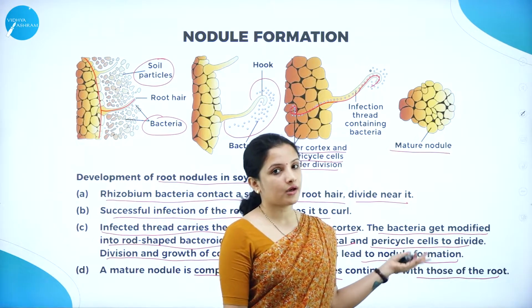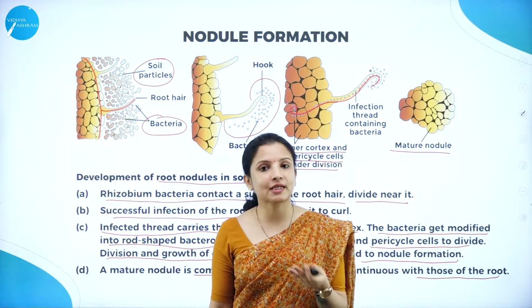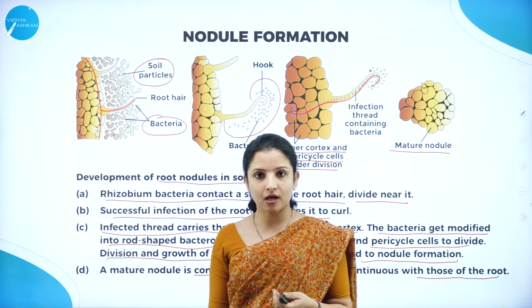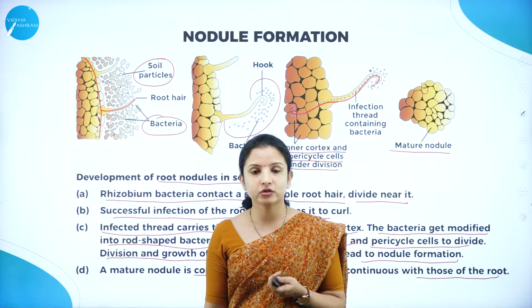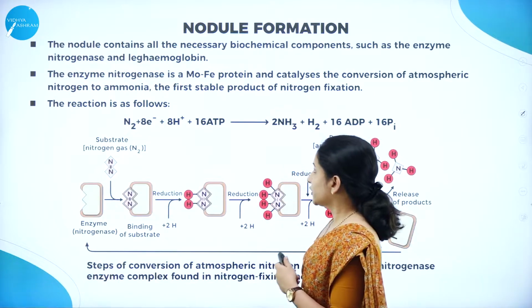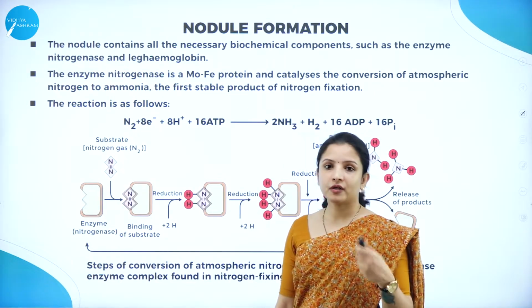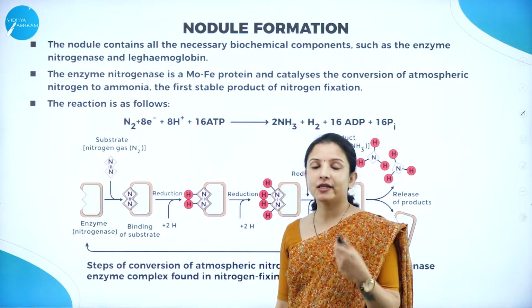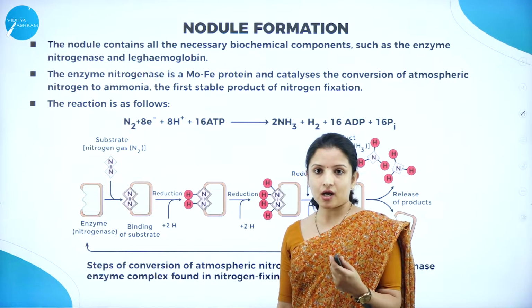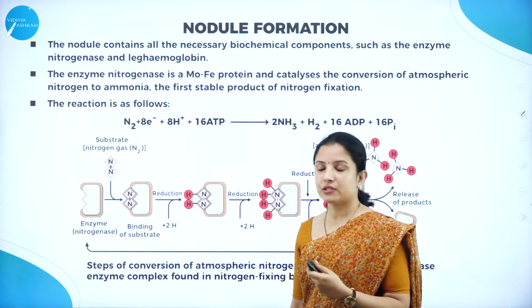That is why they also have a vascular tissue which is connected with the tissues of the root. So this is how the nodule formation occurs. So we know the structure of the nodules now. We know about how the nodules got formed. So because we know all that, we shall further understand what exactly happens in these nodules. If nitrogen fixation has to occur, what exactly happens in the nodules?